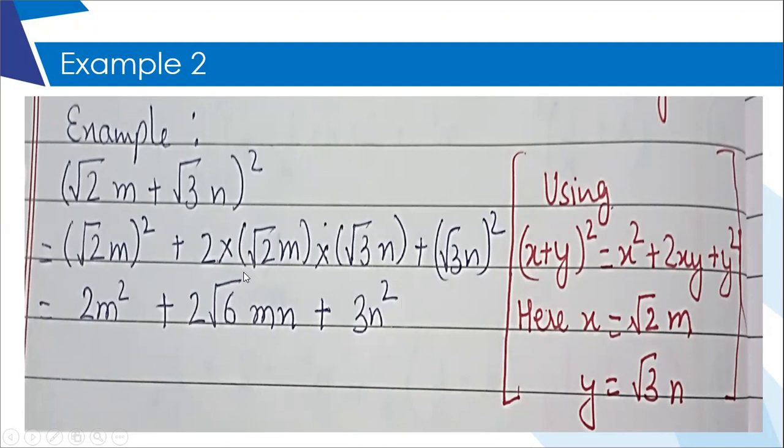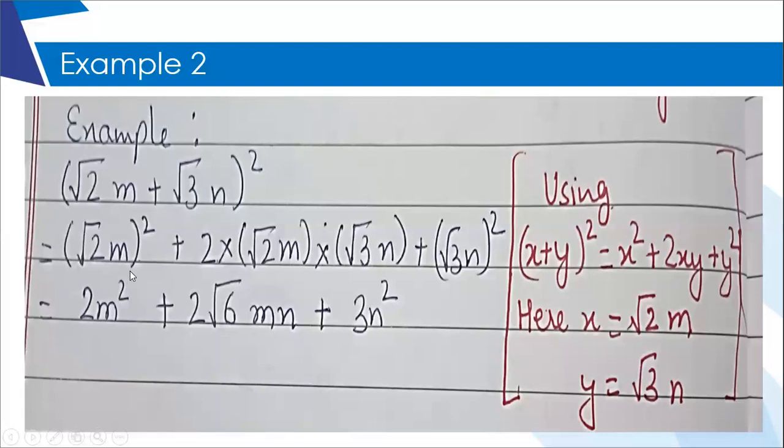Okay. Now, if I have done the replacement, then I will do the replacement on the right side also. So, in place of x square, I'm going to write root 2m whole square. Why whole square? Because I am replacing x with root 2m, so the complete replacement will go under a square.